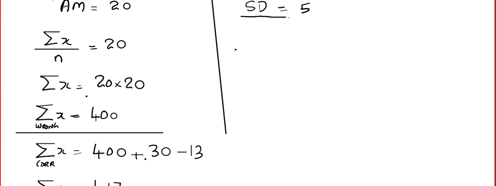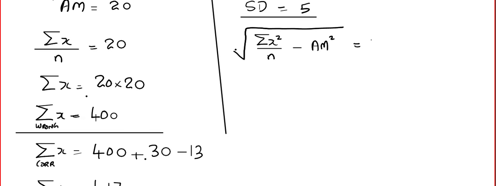The wrongly calculated standard deviation is 5. I hope you remember the formula for standard deviation: root under sigma x squared by n minus mean squared, that is equal to 5. When he plugged in the wrong values, he got 5, and that means I have to plug in the wrong values.